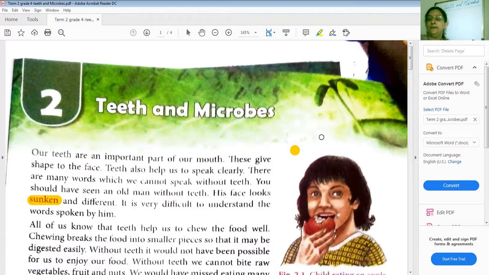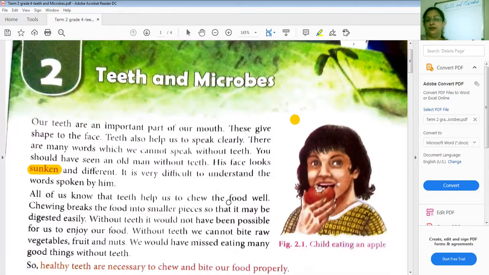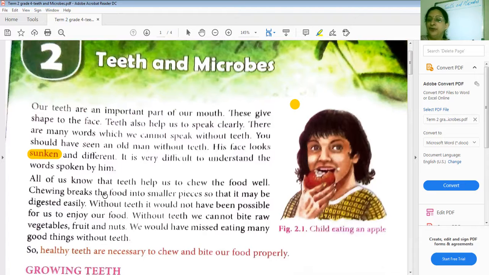Why? The teeth inside your mouth help you to pronounce certain letters and certain words. You should have seen an old man without teeth. His face looks sunken and different. It is very difficult to understand the words spoken by him, because they don't have the proper teeth.